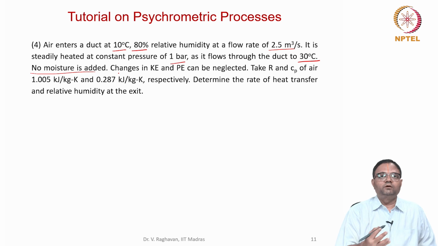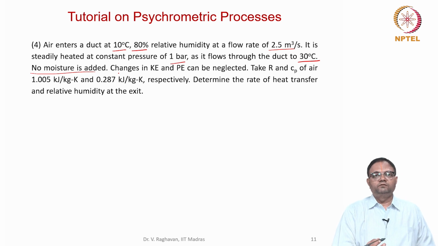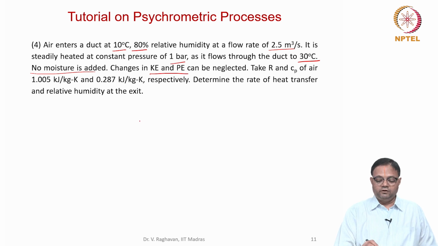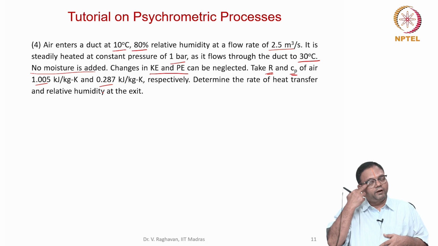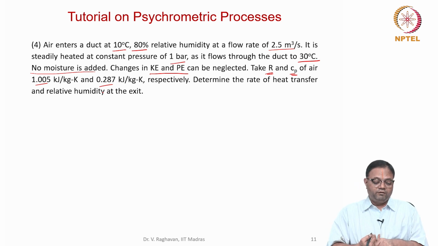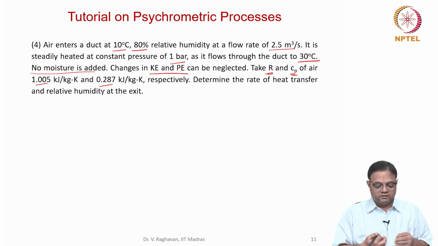So during this heating, no moisture is added, which means the specific humidity remains constant. Changes in potential and kinetic energies are neglected. The specific gas constant and the Cp for air are given as 0.287 and 1.005 kilojoule per kg Kelvin. Determine the rate of heat transfer and the relative humidity at the exit.